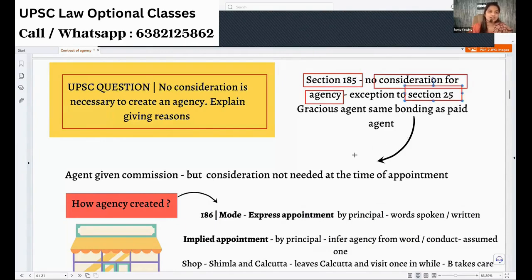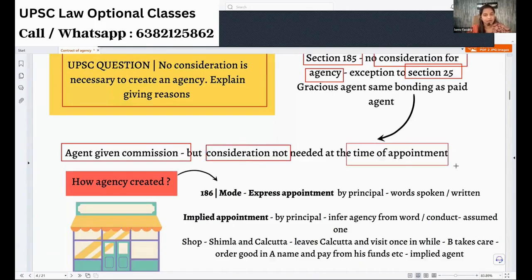Section 25 alone says that if there is a contract without consideration, it is void. So section 185 is an exception to section 25. For creation of agency, you need not give any consideration. Nothing is required at the time of creation. This doesn't mean that the agent will not have any remuneration. He will have remuneration. At the time of creating the agency, consideration is not necessary. Later, you can pay remuneration.